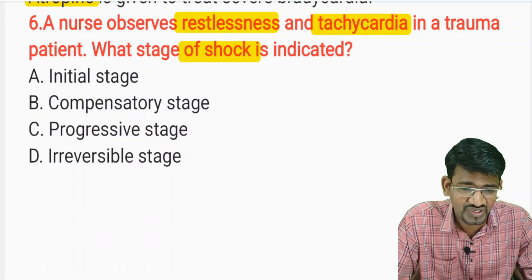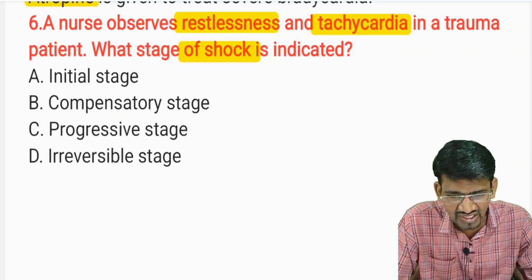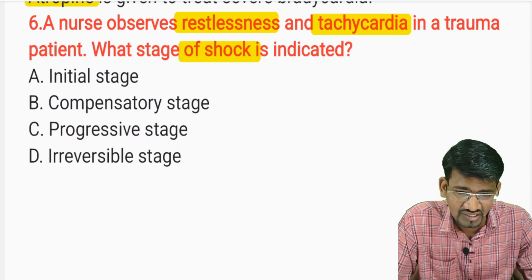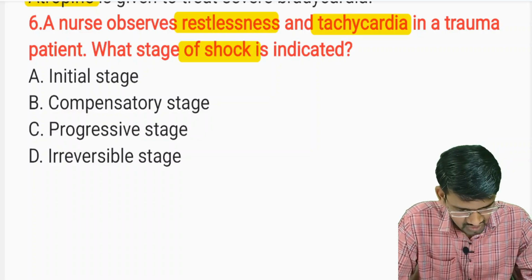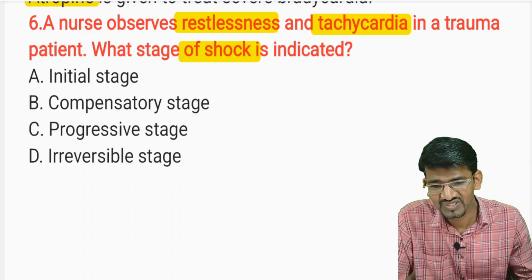It is not neurogenic, because the tachycardia is there. Okay, we can expect hypovolemic shock here. The patient is in hypovolemic shock because of the trauma, and the patient is restless. So what is the stage of shock they are asking?